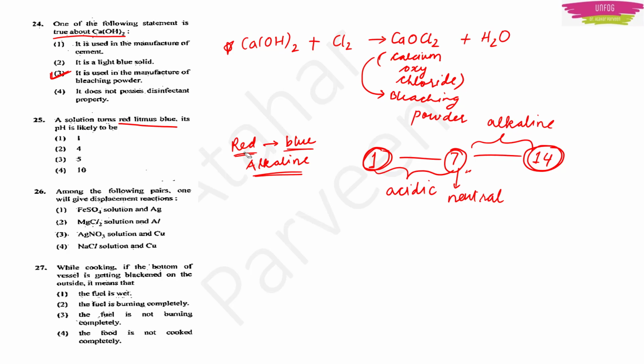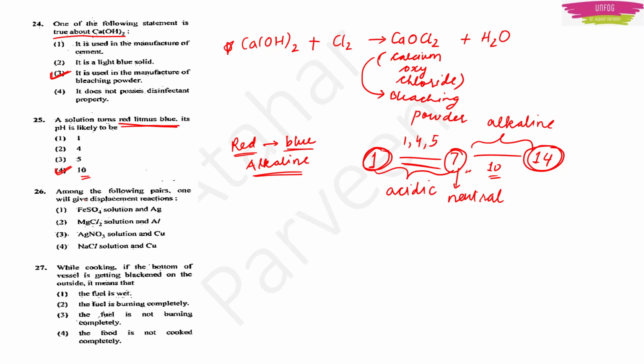Among 1, 4, 5 and 10, the values 1, 4 and 5 lie between 1 to 7, so these are acidic in nature. But we have 10, which lies between 7 to 14, somewhere here, so it should be alkaline in nature. So the answer is 10. A solution which will have a pH of 10 will turn the red litmus to blue.